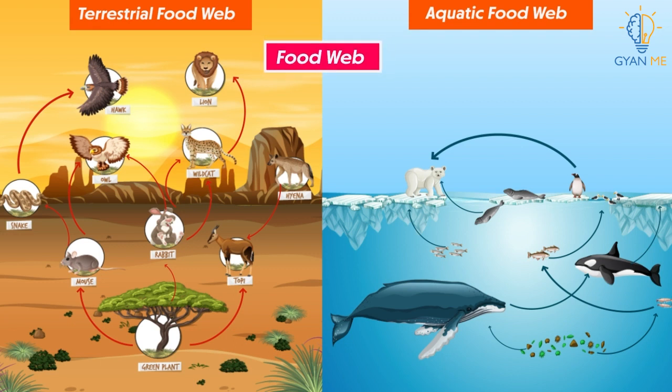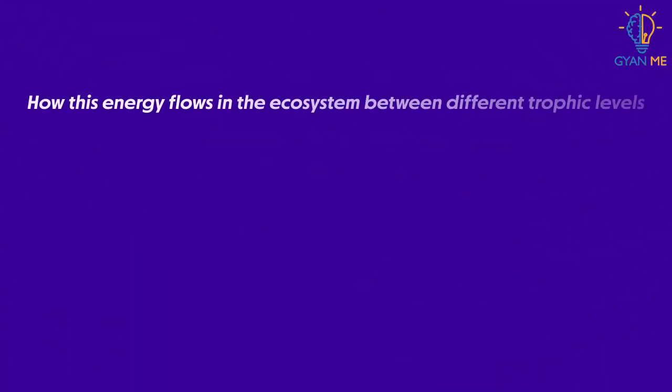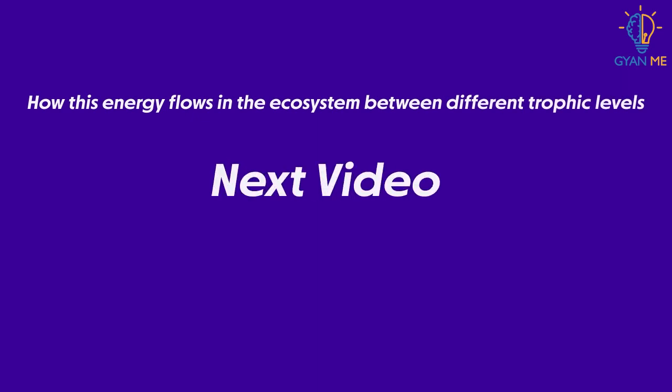We know that food chain is nothing but flow of energy as well. How this energy flows in an ecosystem and between different trophic levels we will see in our next video.